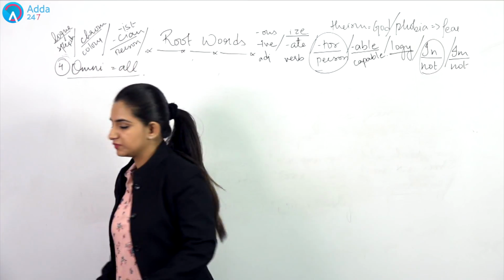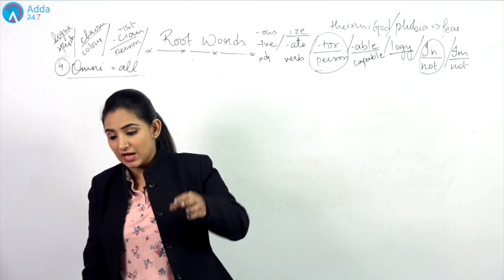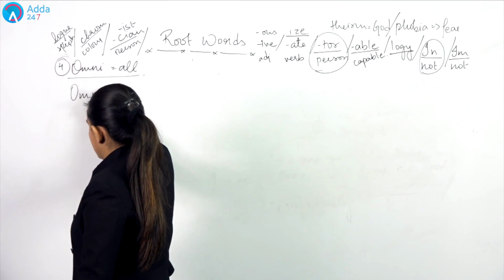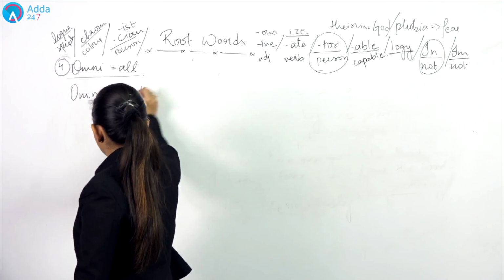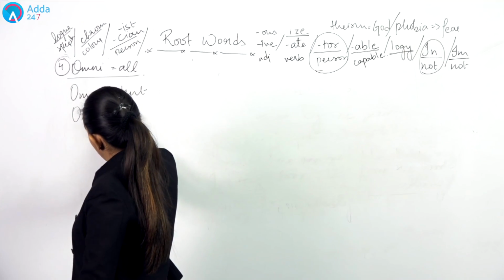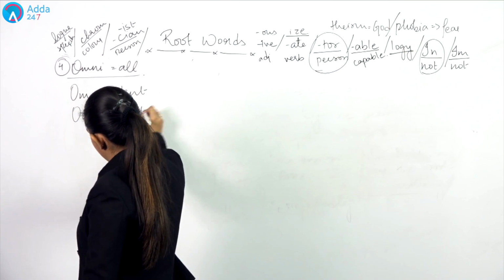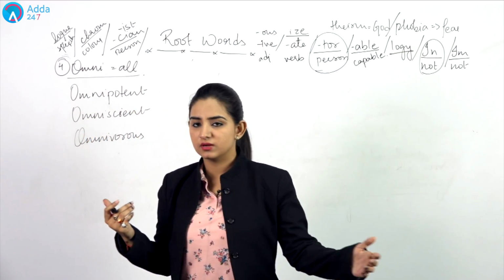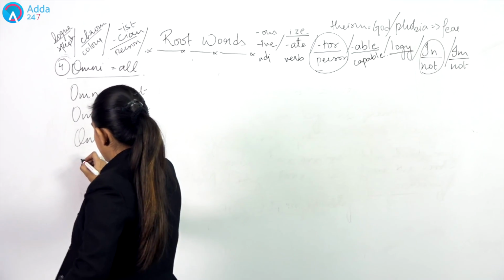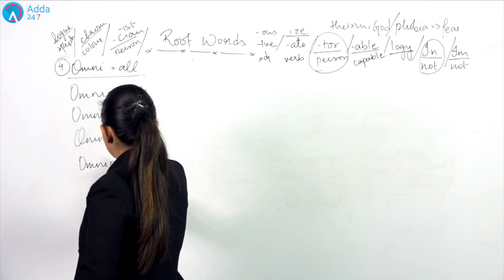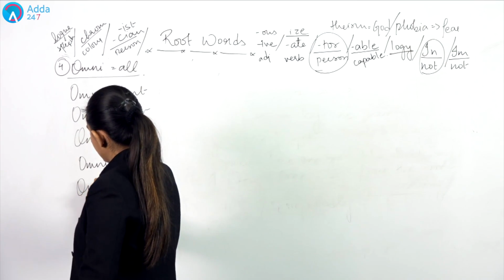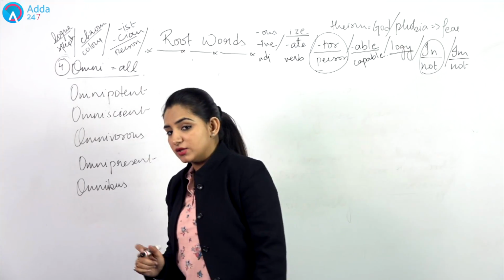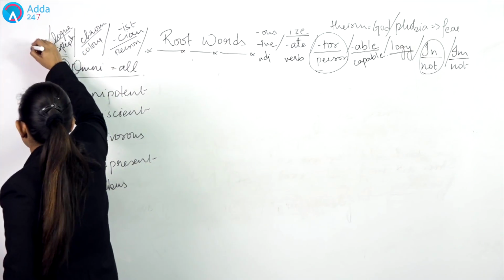Omni means all. Something which is present everywhere, something which can hold everything, that is what we mean by omni. So we can make different words out of it, like we have omnipotent, omniscient, then we have omnivorous. This is a very common word that we have learned since childhood. Then we have omnipresent, then we have omnibus.